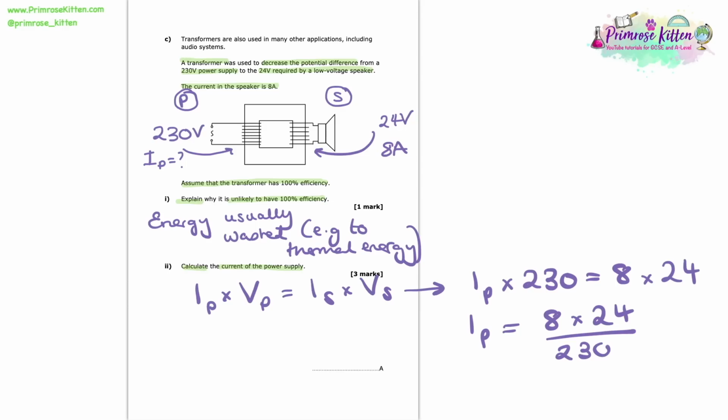Ip is therefore going to be equal to 8 times 24 divided by 230. Now that gives me an answer equal to 0.835 amps, and that is going to be the answer to this. Current of the power supply is 0.835 amps.